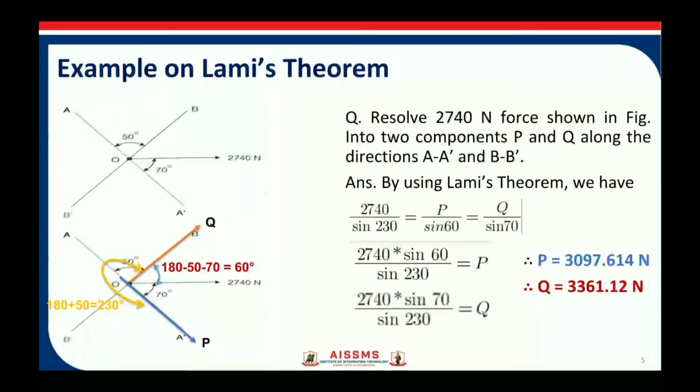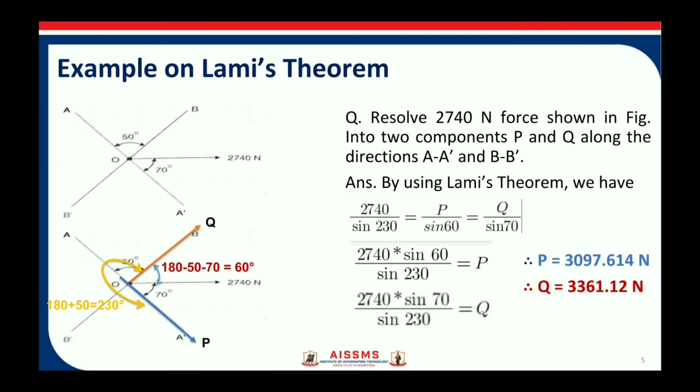Resolve 2740 Newton force as shown into two components P and Q along the directions A dash and B dash. So A dash and B dash are the axes about which we need to resolve this particular force 2740 Newton. As you can observe in the figure given below, I have mentioned the angles between the forces.